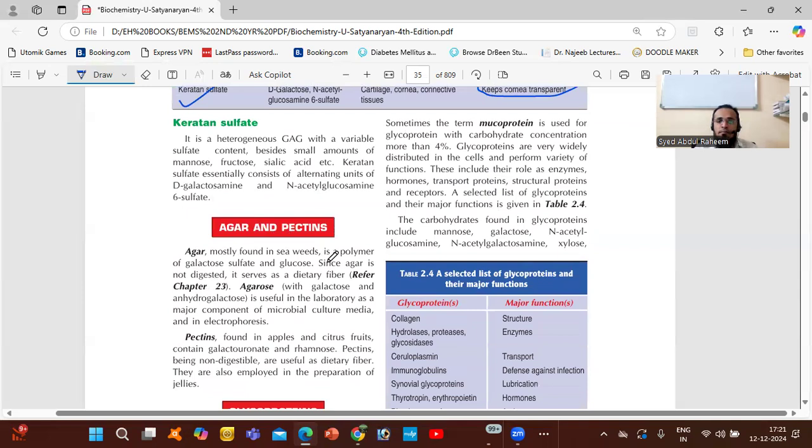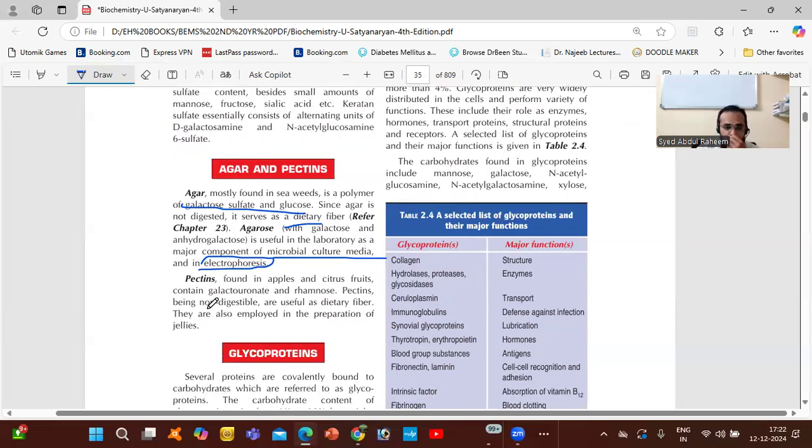Next are agar and pectins. Agar is found in seaweeds and is a polymer of galactose sulfate and glucose. Since agar is not digested, it serves as dietary fiber. So it is a fiber. Agarose, with galactose and anhydrogalactose, is useful in the laboratory as a major component of microbial culture media and electrophoresis. So it is used in the lab to get the culture, and for electrophoresis also. So this is very important for laboratory purposes also.